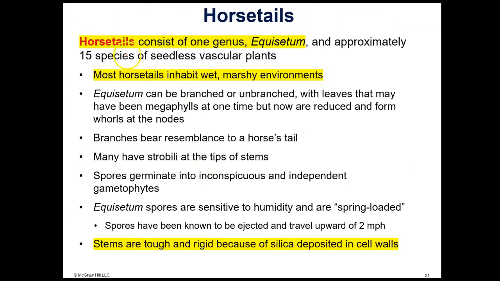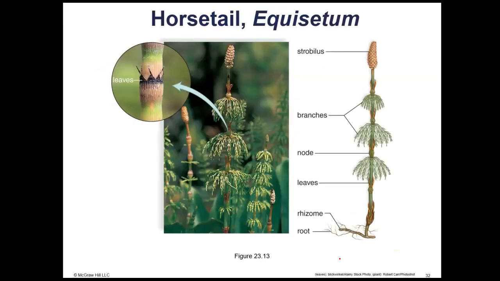The horsetails all belong to one genus, Equisetum, because equus means horse. Most horsetails inhabit wet, marshy environments. Their stems are tough and rigid because of silica deposited in the cell walls. Silica is glass. And this is what a horsetail looks like.